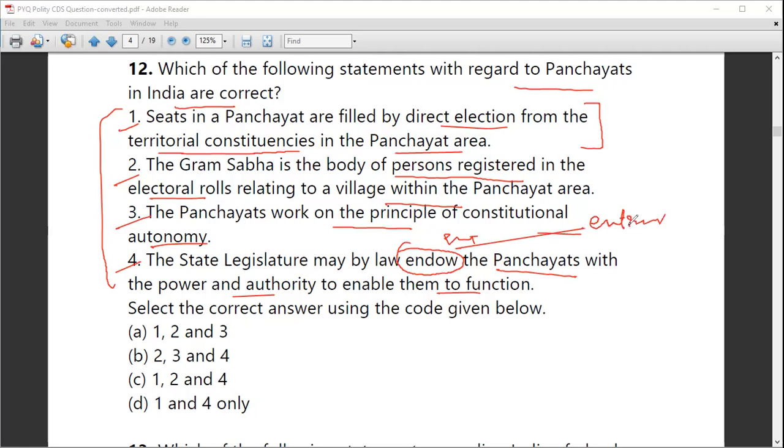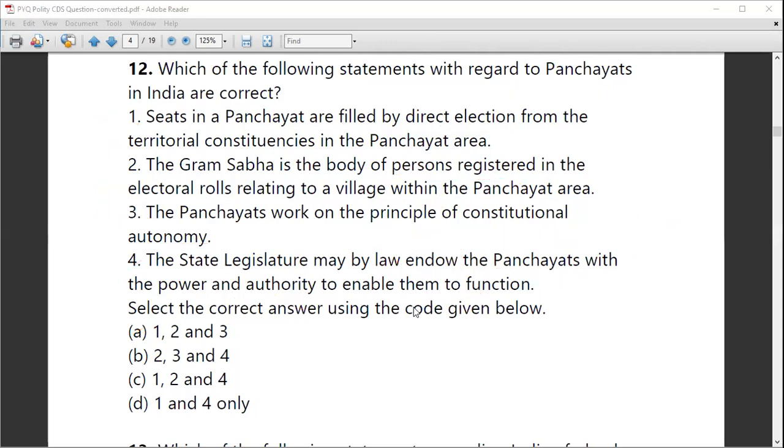Entrust. So the state legislature may by law entrust the Panchayats with the power and authority to enable them to function. It cannot endow, it cannot directly hand over this power to the Panchayats, but it is the duty and responsibility of the state legislature that by law the Panchayats are entrusted. So option 4 is incorrect, and the above three statements are correct. So what will be our answer to this question? Option number 1, which says statements 1, 2, and 3 are correct.